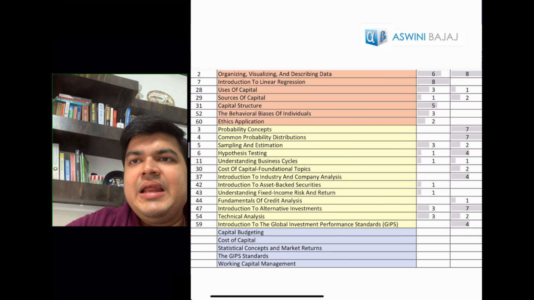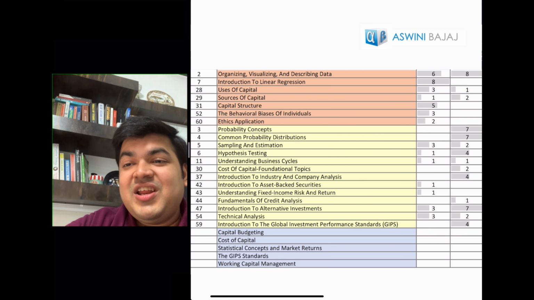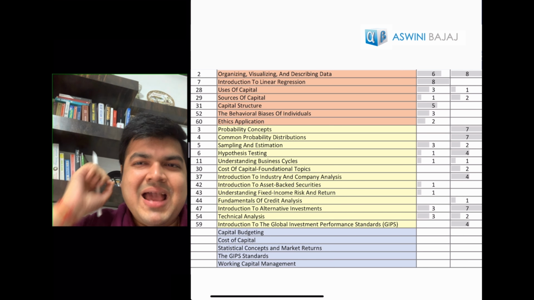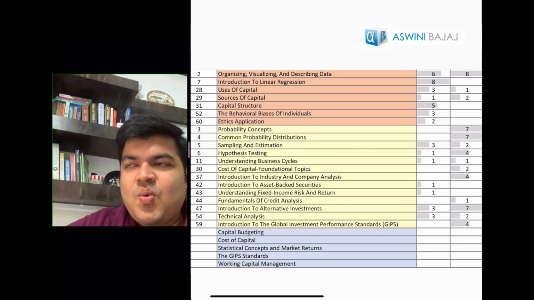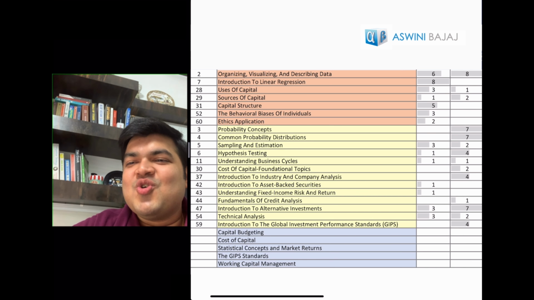So in terms of deletion, capital budgeting and cost of capital is revamped, I would say. Capital budgeting has been deleted, but the content has been apportioned over here. The content of capital budgeting was really nice and they've reduced it, so I'm not very happy. But then you have it in level 2, so it won't be so much of an issue. You'll not be missing out on something.